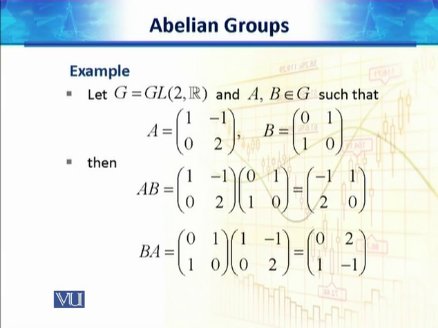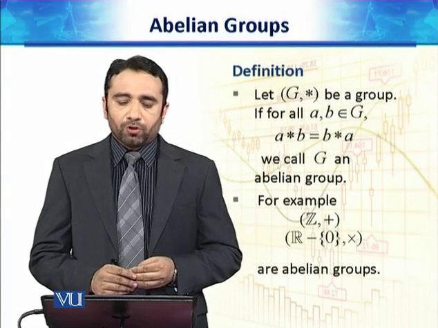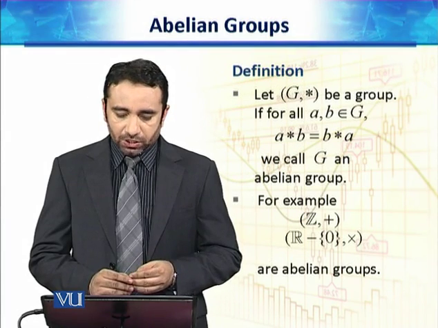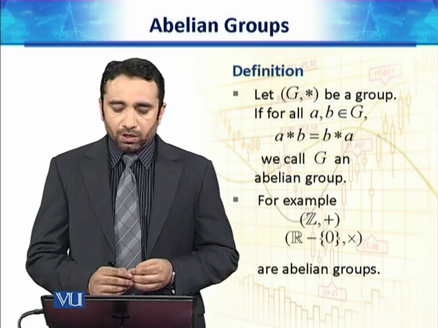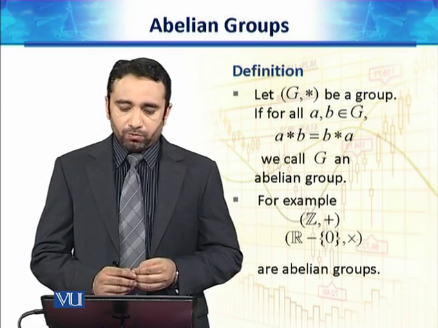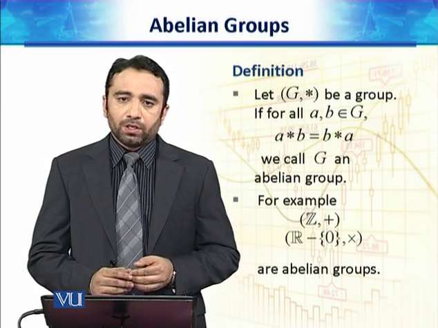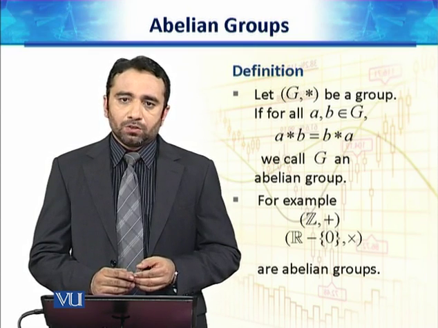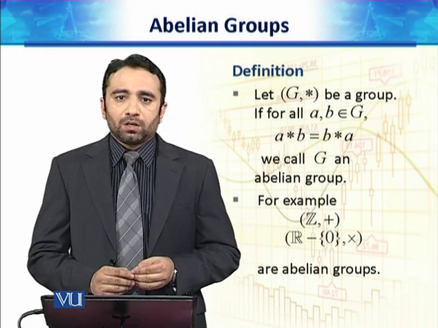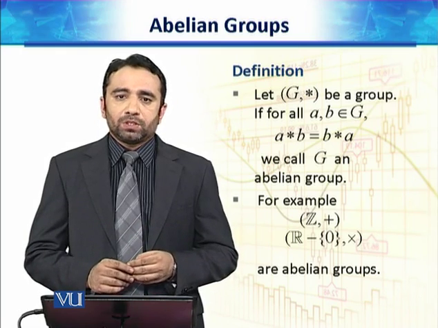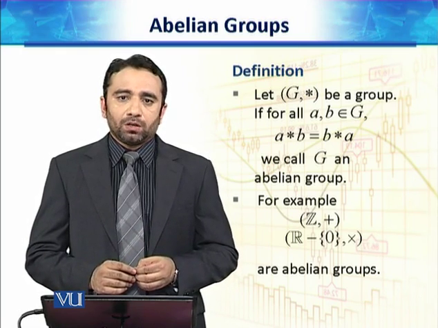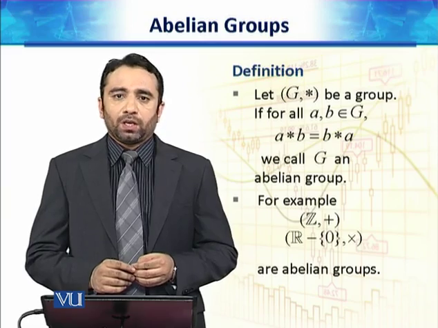So this is the property which forces us to define the following definition. And that definition is: let G be a group, if for all A, B belongs to G, A star B is equal to B star A, then we call G an abelian group. For example, Z under addition and R minus 0 under multiplication are abelian groups. And the example we just saw, GLn(R), is not an abelian group.